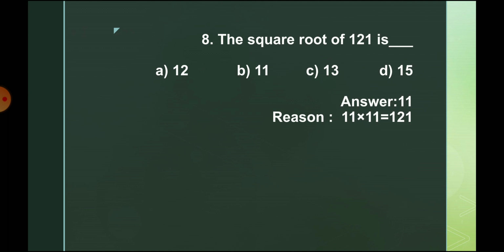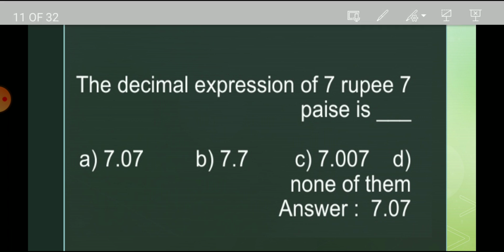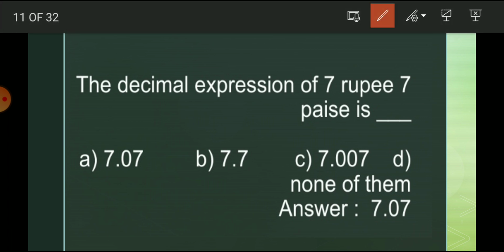That is 11. So see the decimal expression of 7 rupee 7 paise is dash. Here it is 7 rupee and 7 paise.